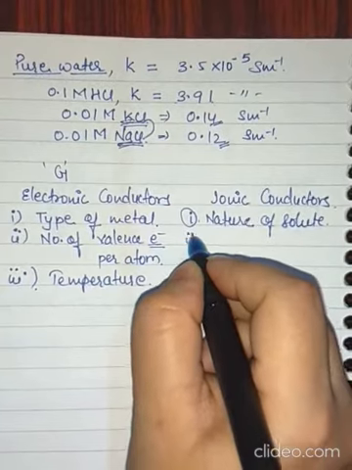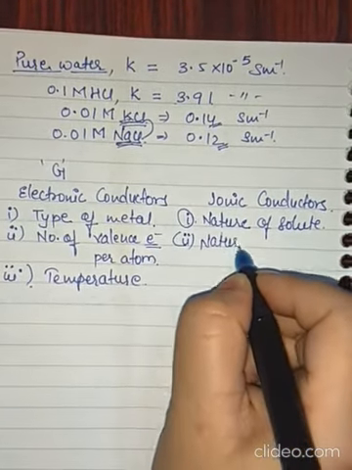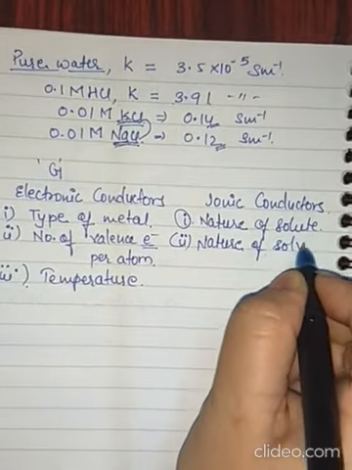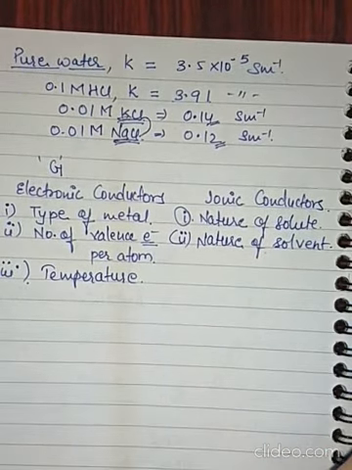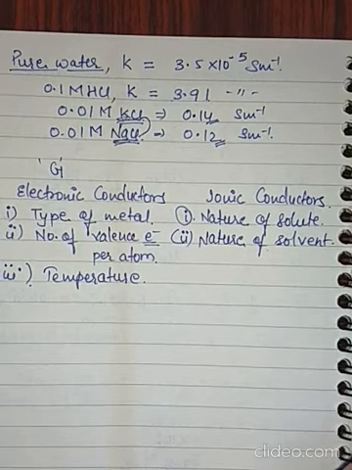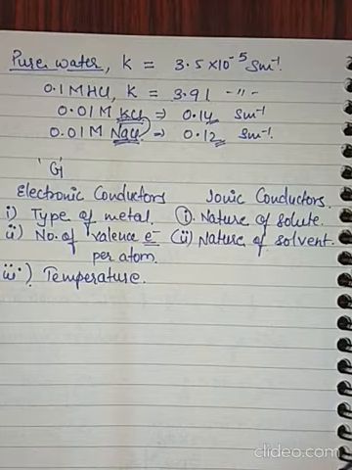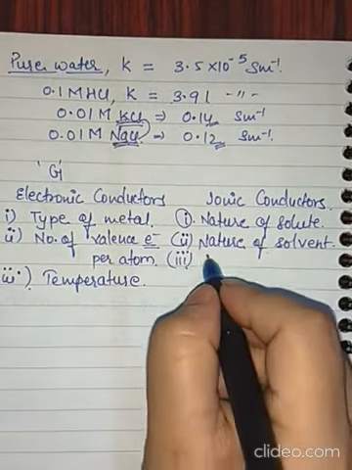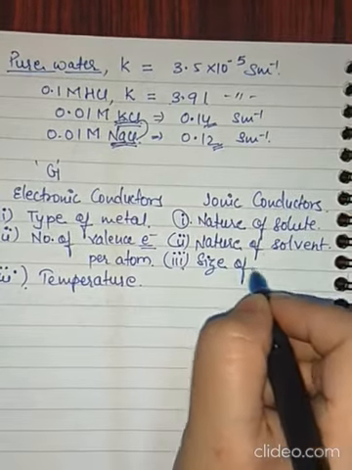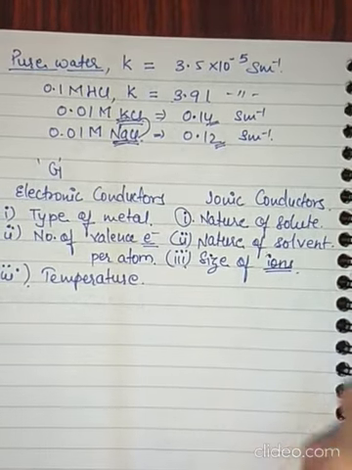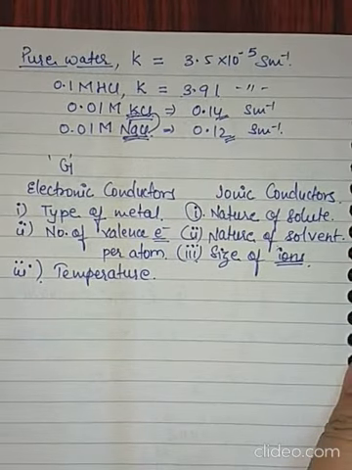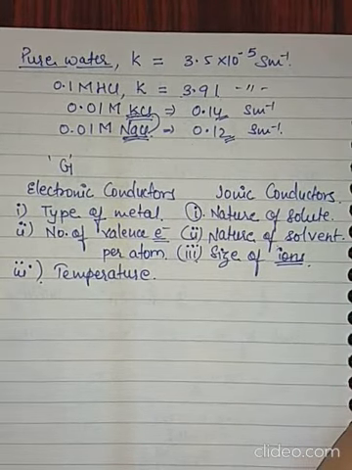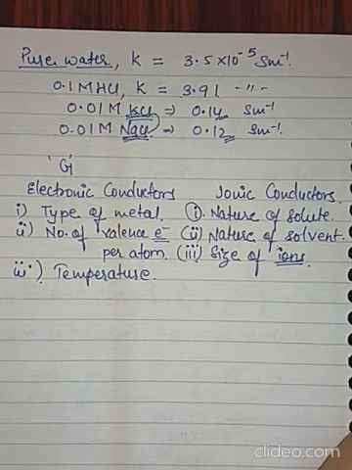Then you have the nature of the solvent, whether the solvent is polar or non-polar, because a polar solvent will increase dissociation of the solute. So it will help the solute dissociate into ions, and it will produce more ions. So naturally conductivity will change. Also it depends upon the size of the ions, whether the ions are smaller in size or bulkier in size. If they are bulkier, naturally they will move slowly.